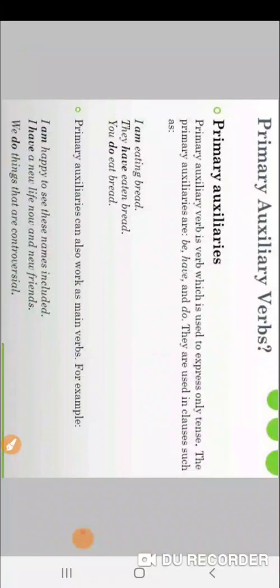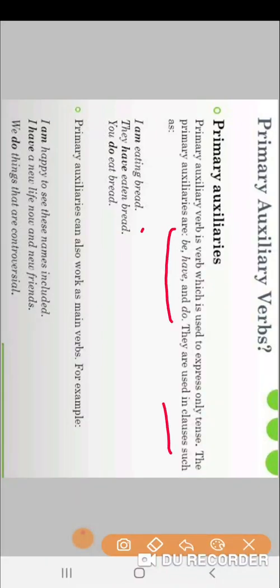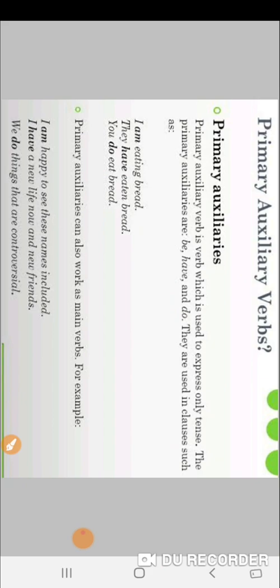Now, what are the primary auxiliary verbs? A primary auxiliary verb is a verb which is used to express only tense. Here you have to remember they are mainly used to express only the tense, like it can be past tense, future tense, present tense. The primary auxiliaries are be, have and do. We already read about it. They are used in clauses such as I am eating bread. They have eaten bread. You do eat bread. So these are the examples.